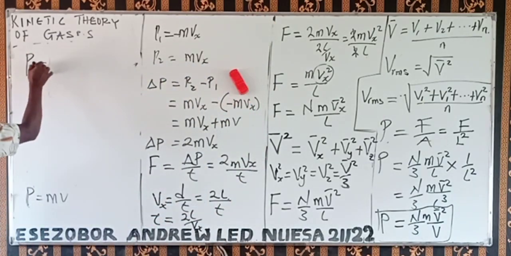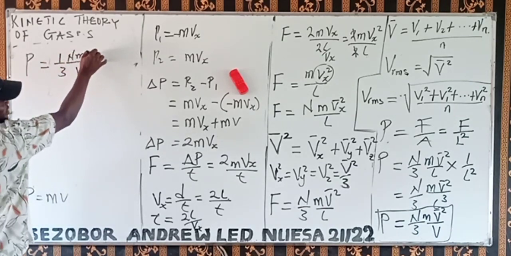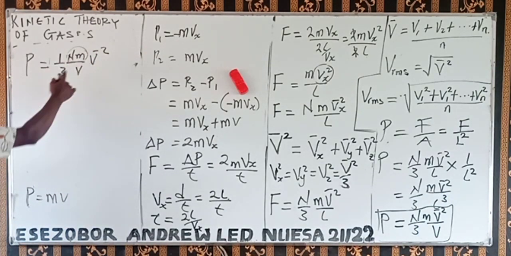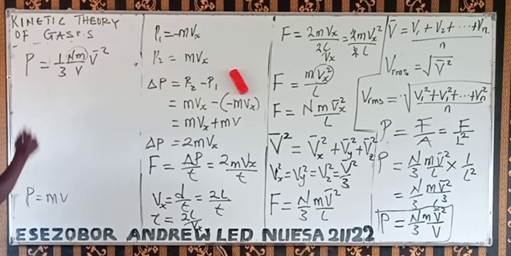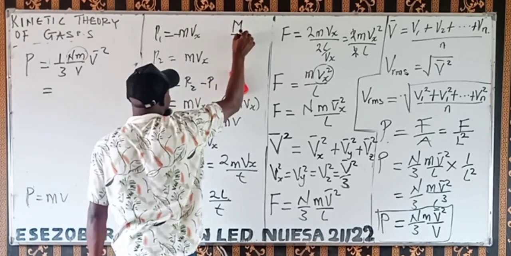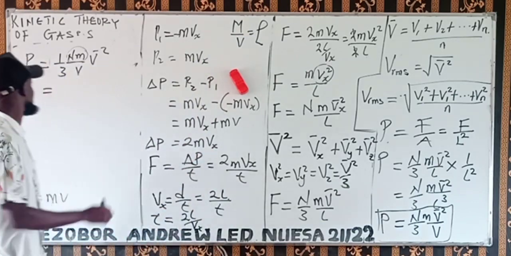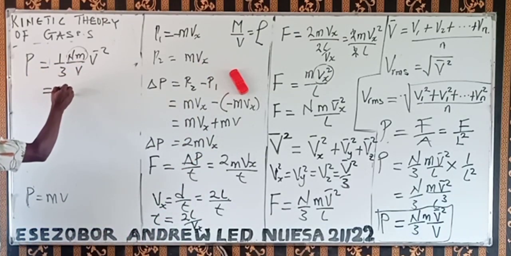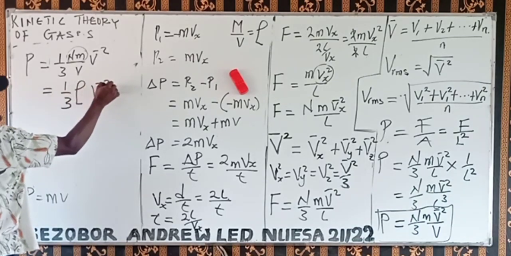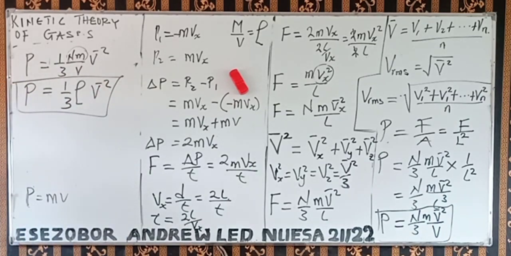So we can also say P is equal to 1 over 3 nm over V times v bar squared. Now, nm is the total mass, and total mass divided by volume is the same as density, because density is mass over volume. So we have P equals 1 over 3 times density times v bar squared. This is the pressure exerted by an ideal gas placed in the cube.